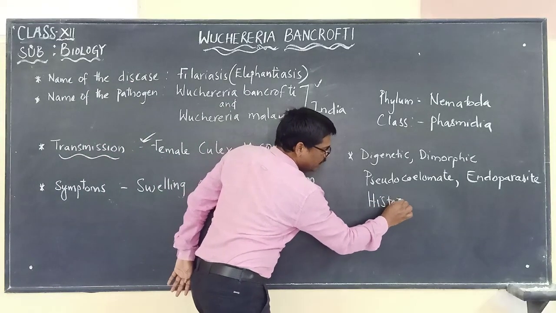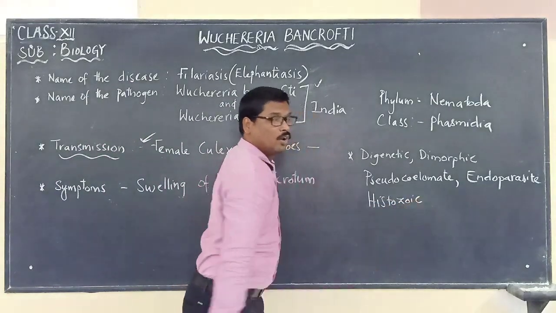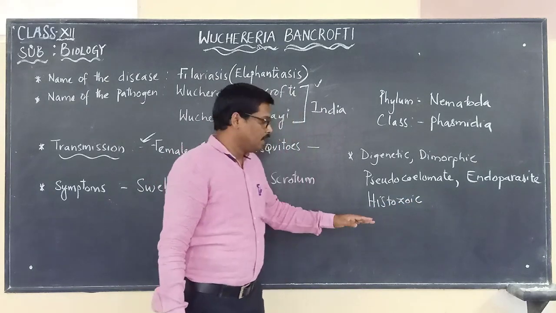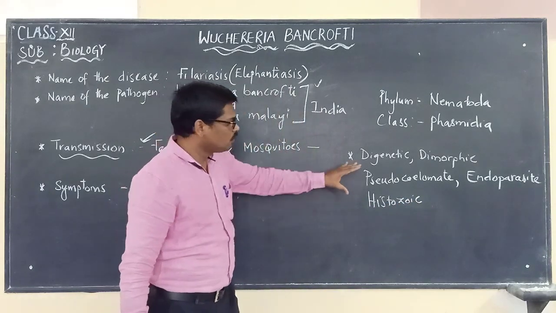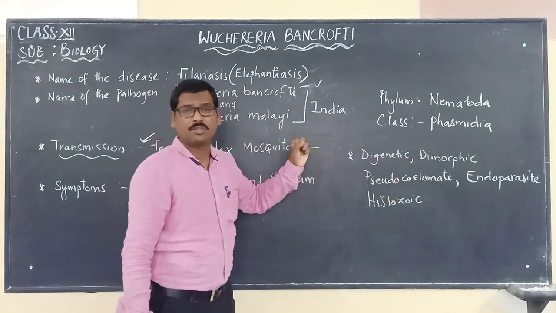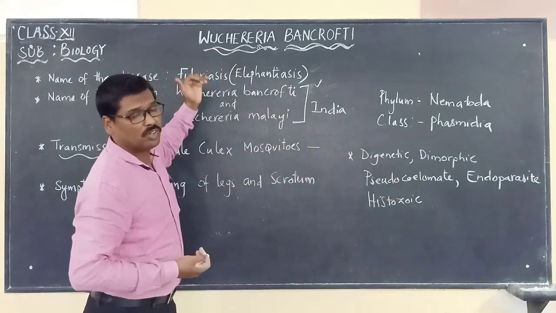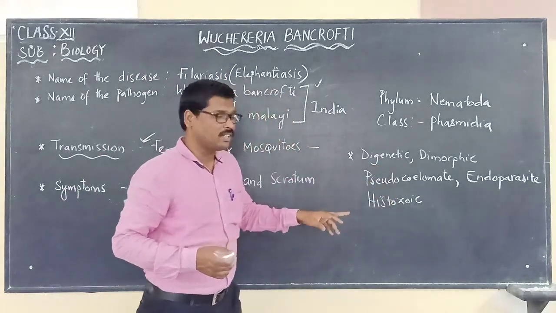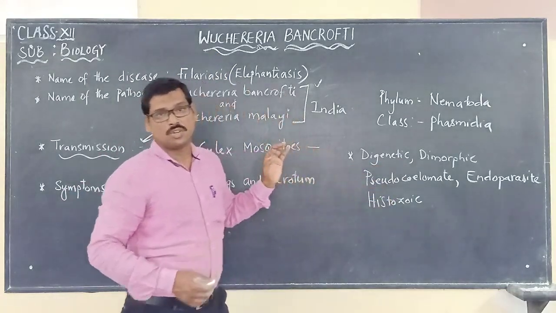Histozoic means it is living in the host tissues. So these are some words that we have to keep in mind when we are discussing Wuchereria bancrofti: digenetic, dimorphic, pseudocoelomate, endoparasite, and histozoic.